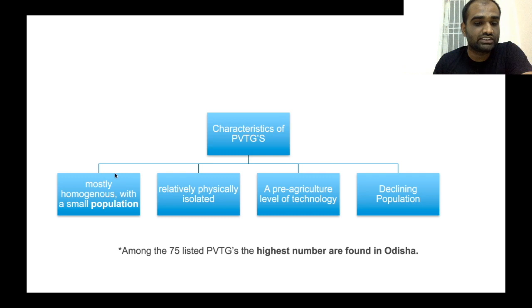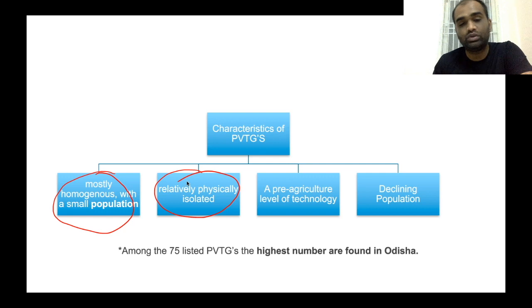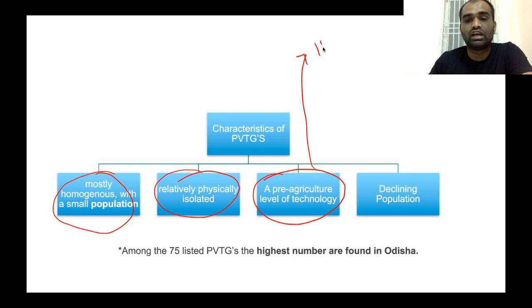These people should be mostly homogeneous and should have a very small population. And these people should be relatively physically isolated compared to other parts of India, and they should have pre-agricultural level technology. So they should rely mostly on hunting as well as gathering for their livelihood.